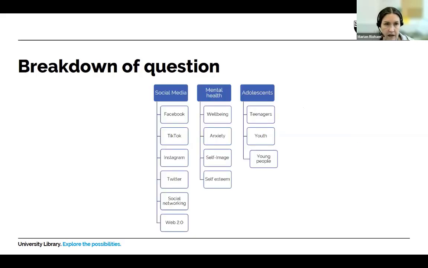And then another way might be to do it in this sort of format. You know, for some people it works better. So you start with the actual concept, say what it is, and then look at all the alternatives. So that's just another way that we could break down the question. So what I'm going to do now is hand over to Amy, who's going to start us off with the first database search, which is in Medline, which is using the controlled vocabulary. So I shall stop sharing and hand over to Amy. Thank you.